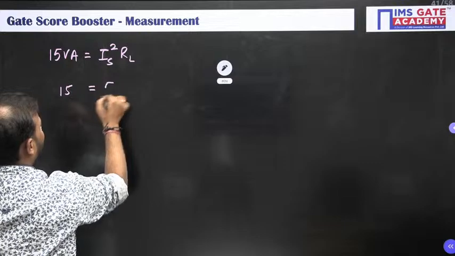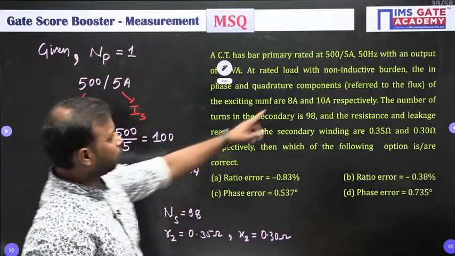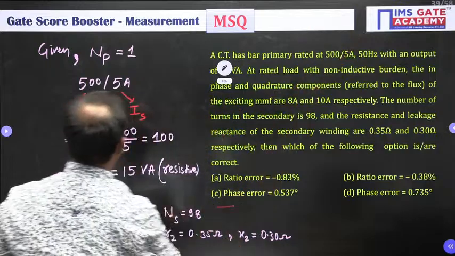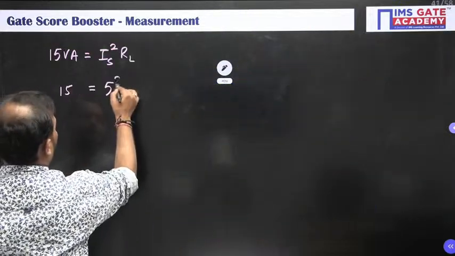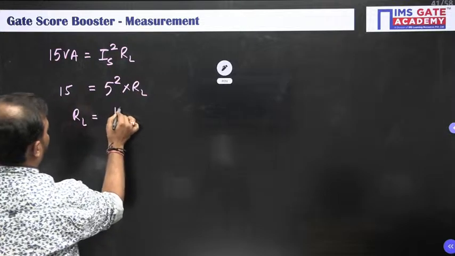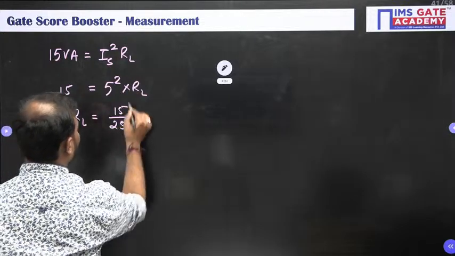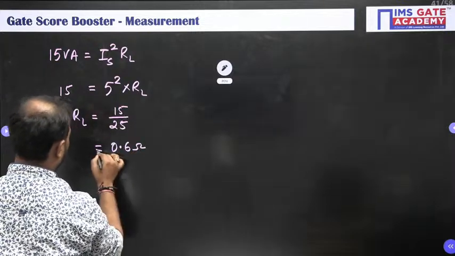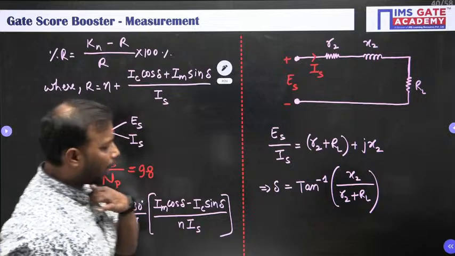IS is 5 because the load is rated, so this is the rated value. So 15 equals 5 squared into RL. RL is equal to 15 by 25, which is 0.6 ohm. So we have got the RL value.